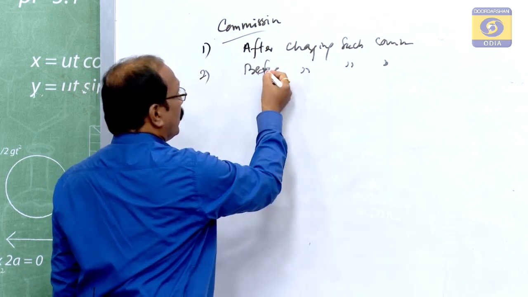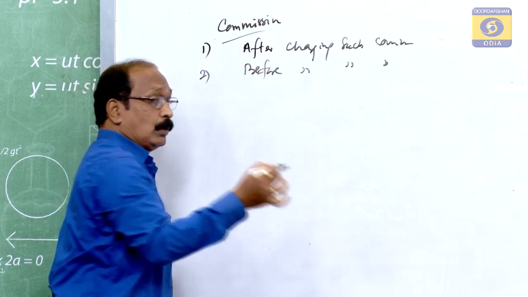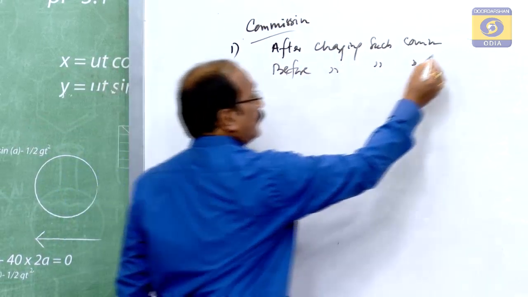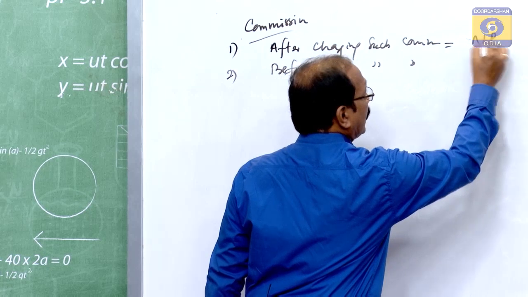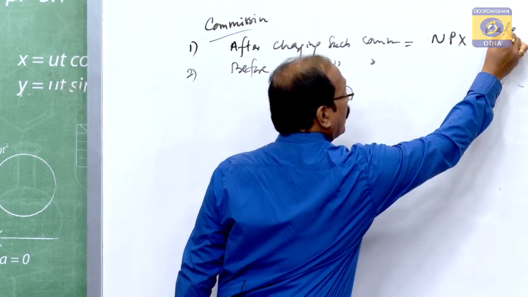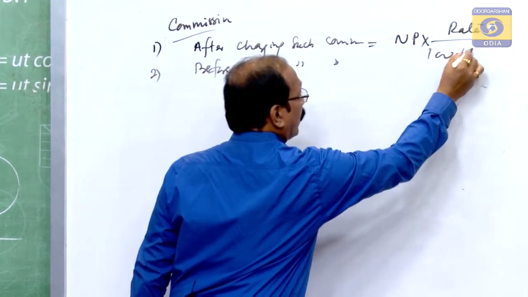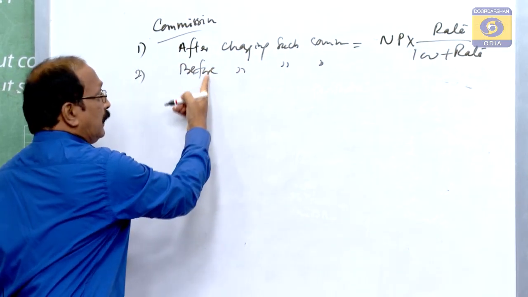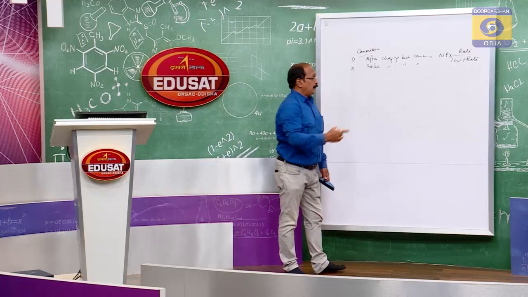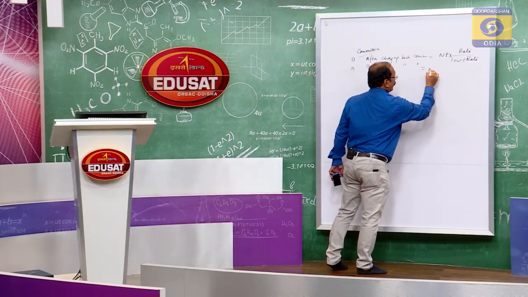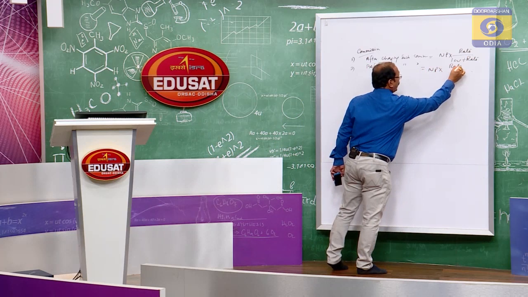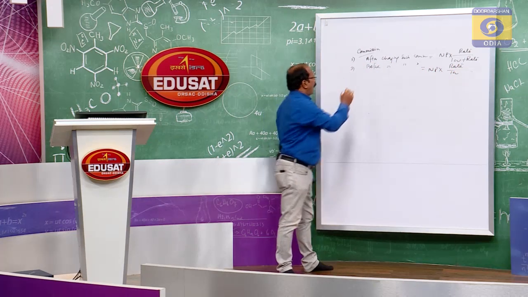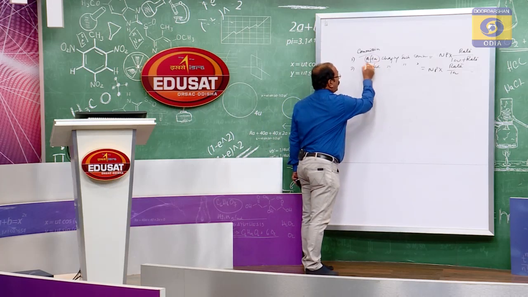So, when commission is to be given to a partner after charging such commission, you calculate like this: net profit into rate divided by 100 plus rate of commission. When commission is to be given before charging such commission, you take net profit into rate by 100. You have to see these two terms, after and before.